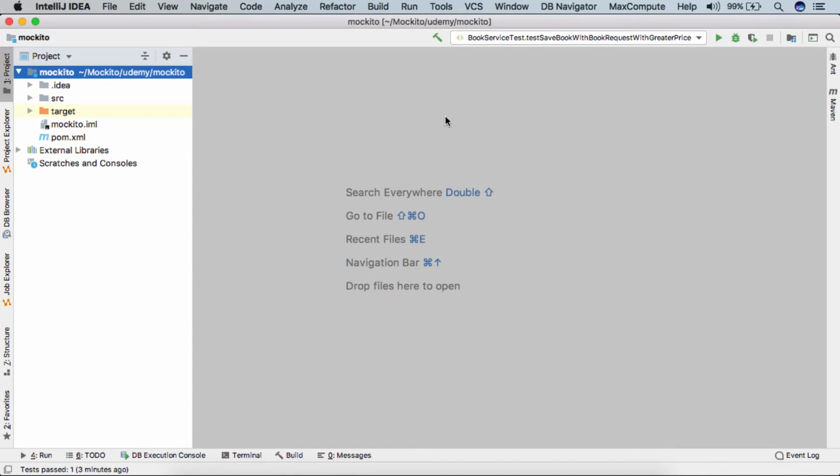Hello everyone. In this lecture we'll discuss how we can capture the arguments which are being passed to our mock method so that we can perform further assertions on the captured arguments.